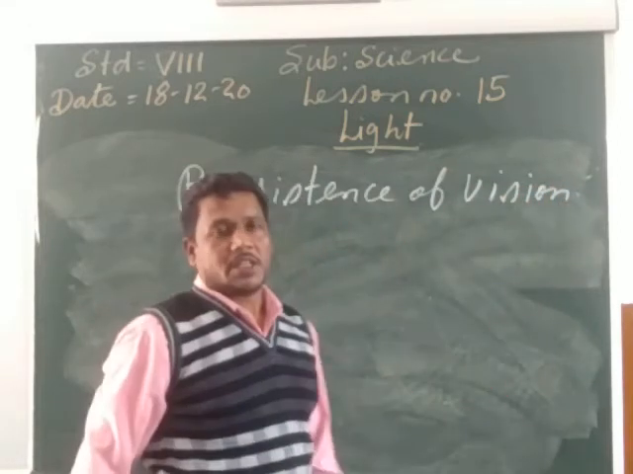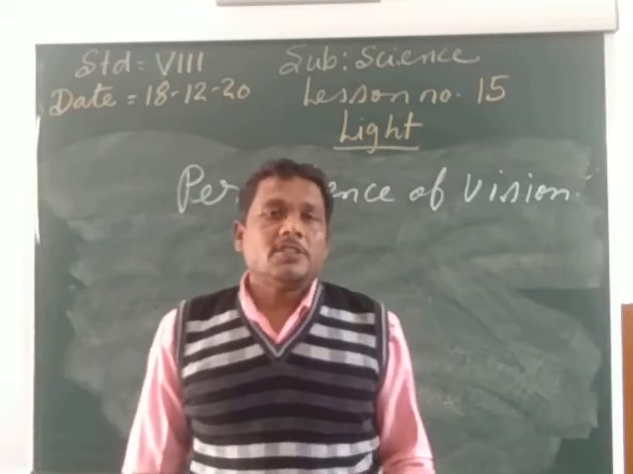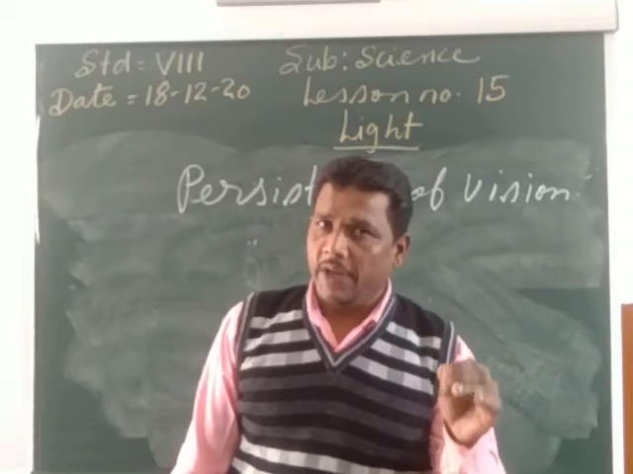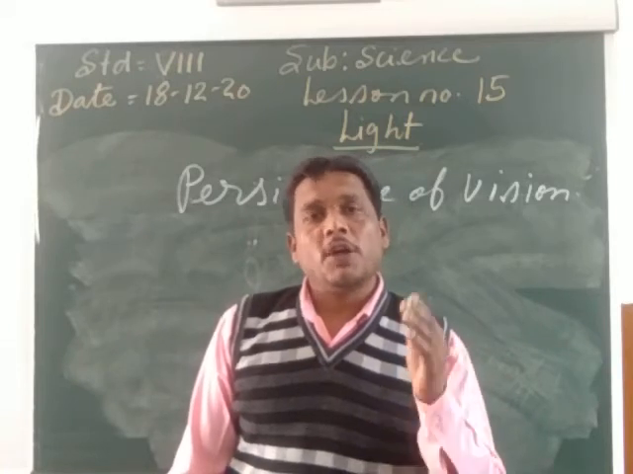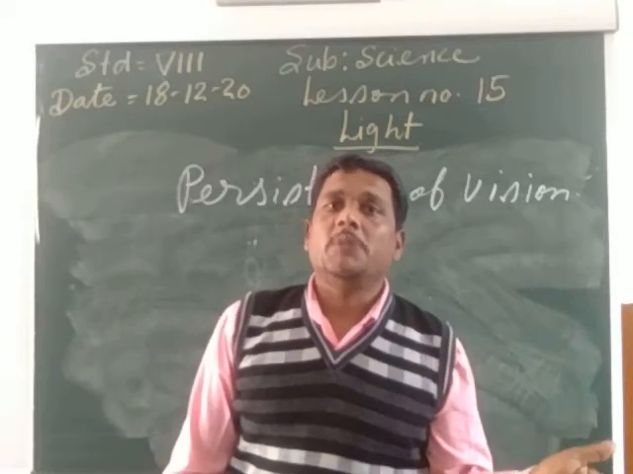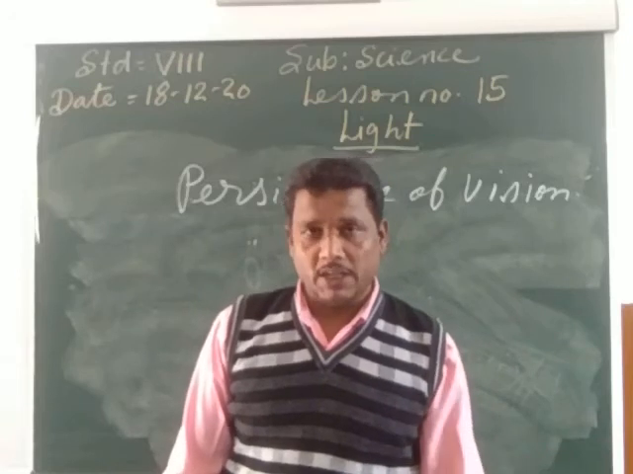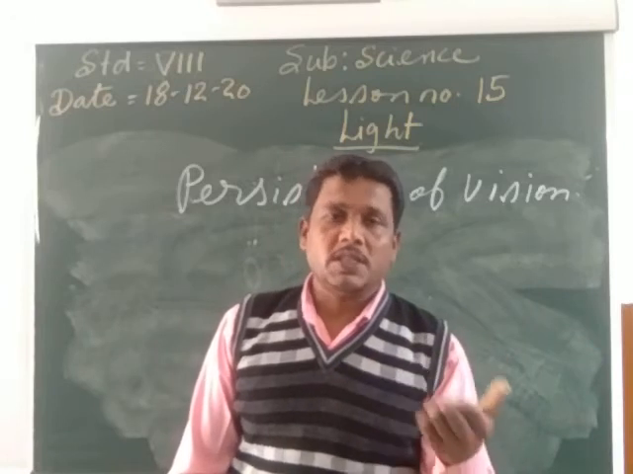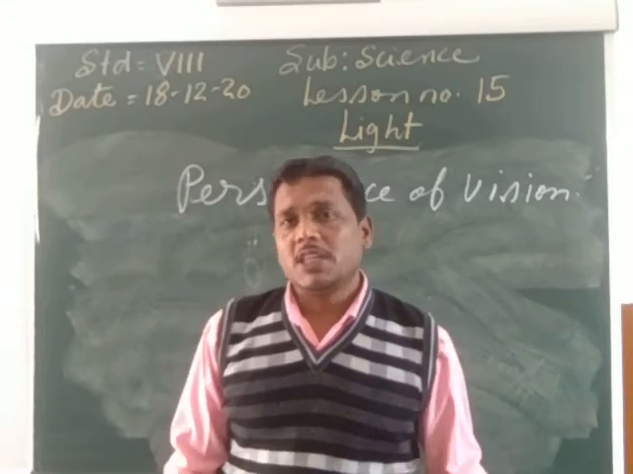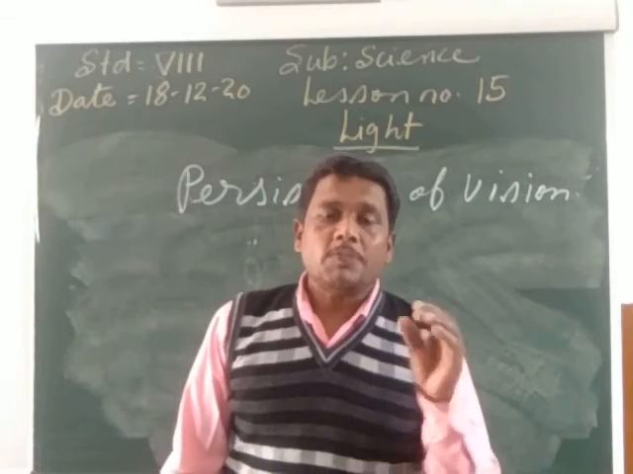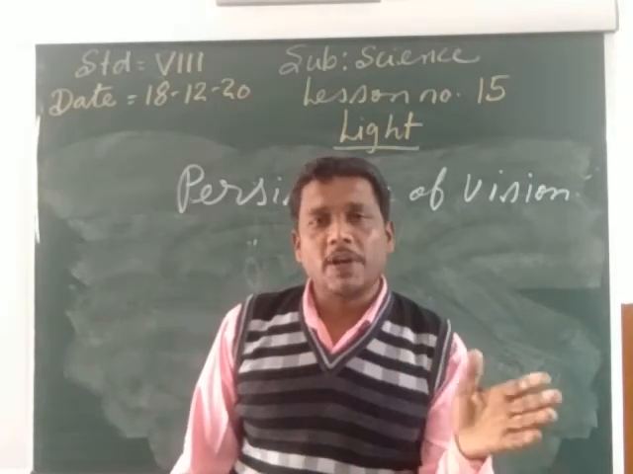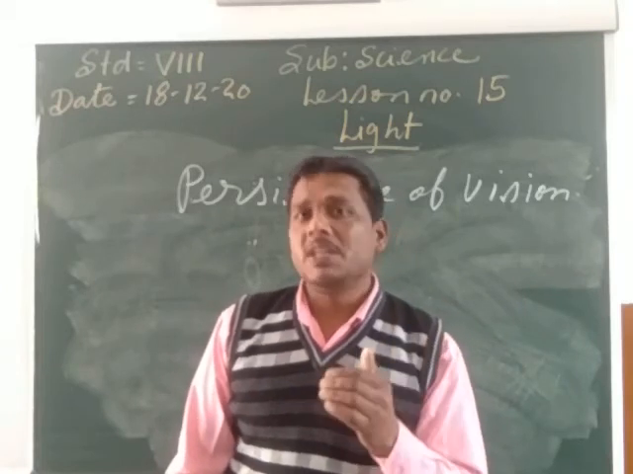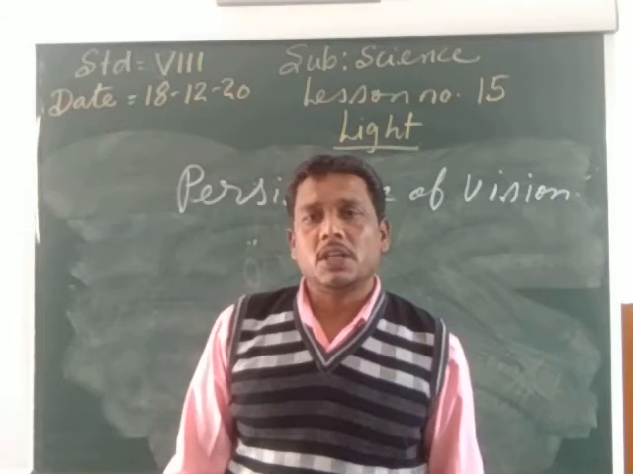What is persistence of vision? Listen very carefully my child. Actually, the human eyes can retain the image of the object for a fraction of a second, even if the object in front of the eye has been removed. As long as we are seeing any object, the image of that object is being formed in our eye. But suppose the object is removed from in front of our eye, then for a fraction of a second, the image of the object remains in our eye. That is called the persistence of vision.